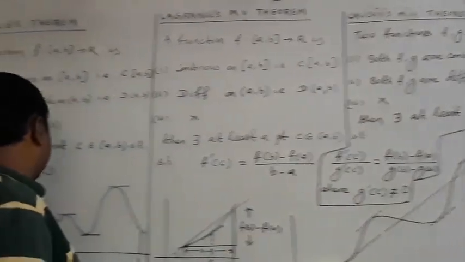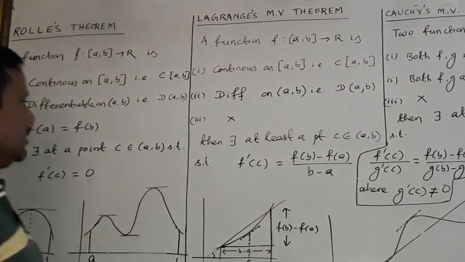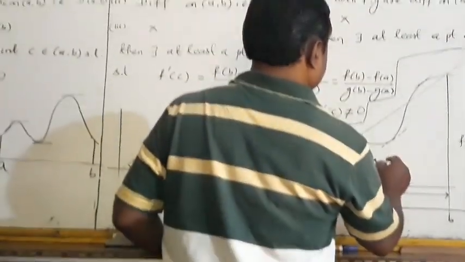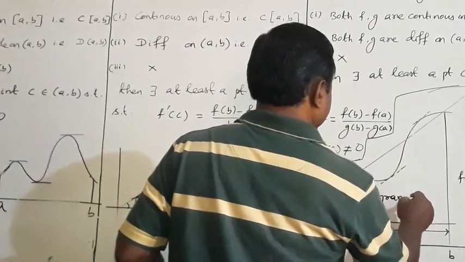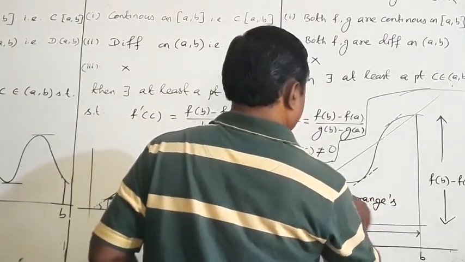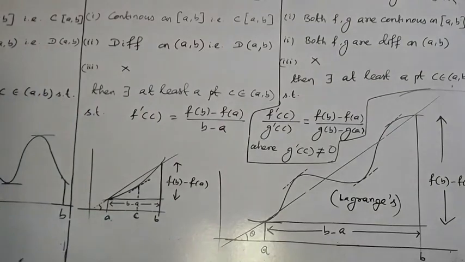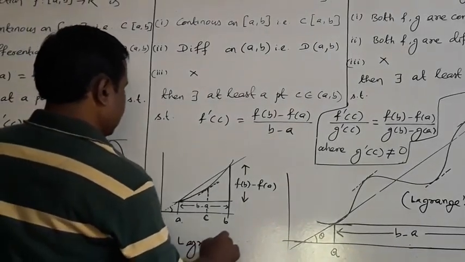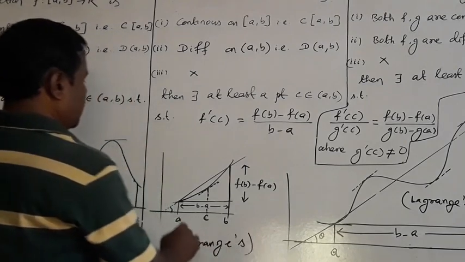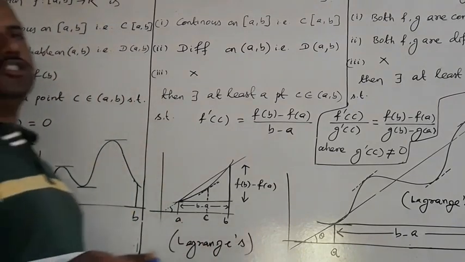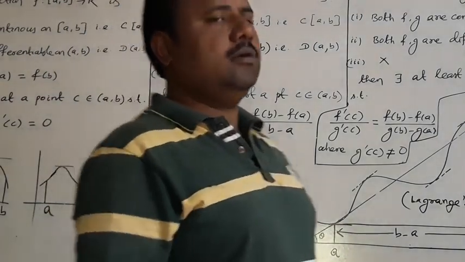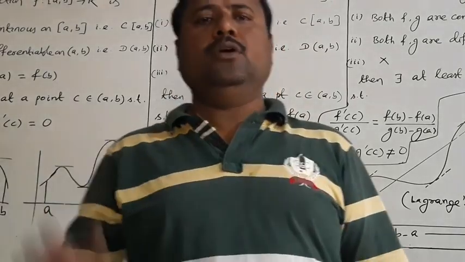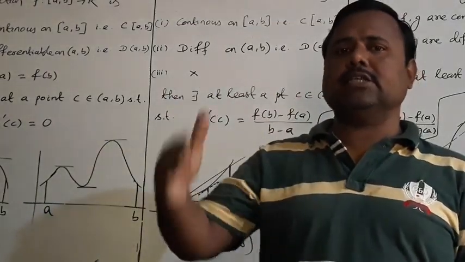And these are two figures for Rolle's theorem. These two figures are for Lagrange's theorem, and this figure is also for Lagrange's. There is no necessity to draw the figure for Cauchy's mean value theorem. Now I am slowly explaining it one by one with different conditions.